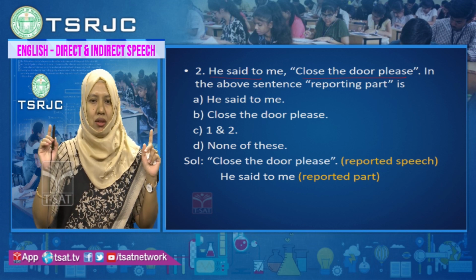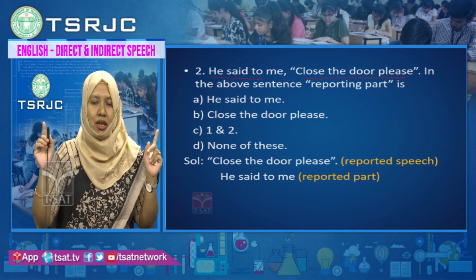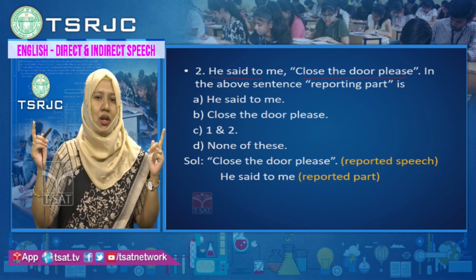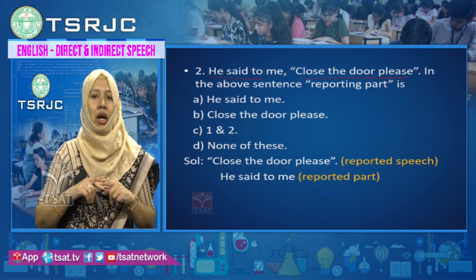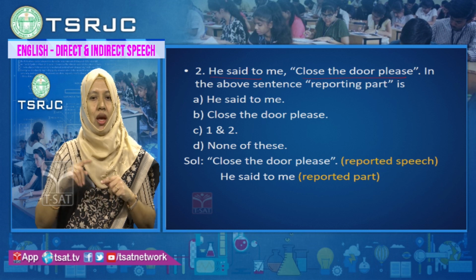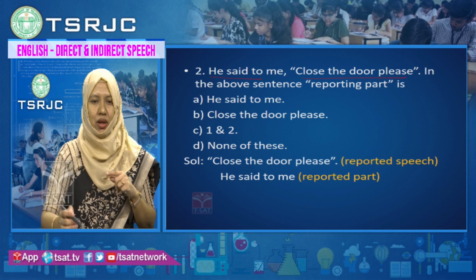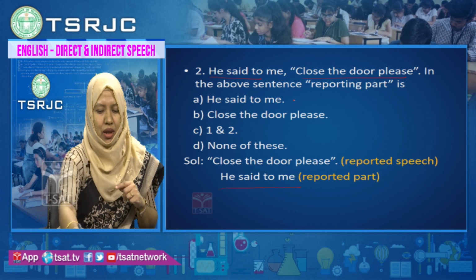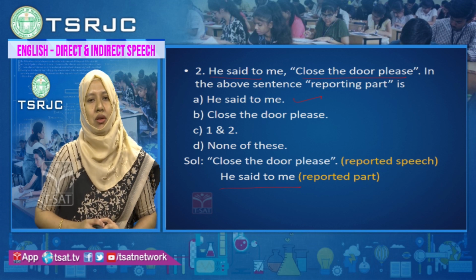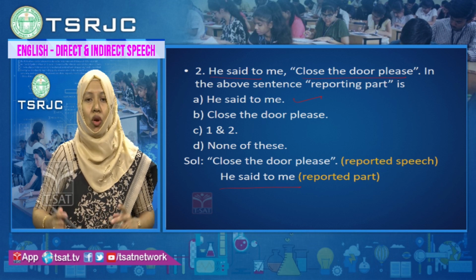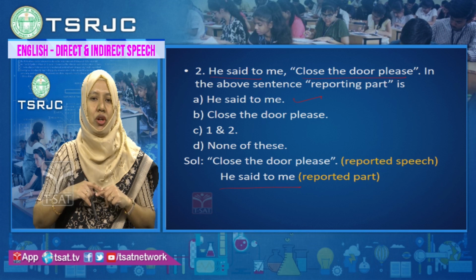Whenever we write anything in quotations, that is reported speech. We use quotation marks to write reported speech, so reported speech is always written in quotation marks. The reporting part will be he said to me. So the correct answer is he said to me. Option A is the correct one. The reporting part is he said to me. What is reported is the actual words of the speaker, written in quotation marks.